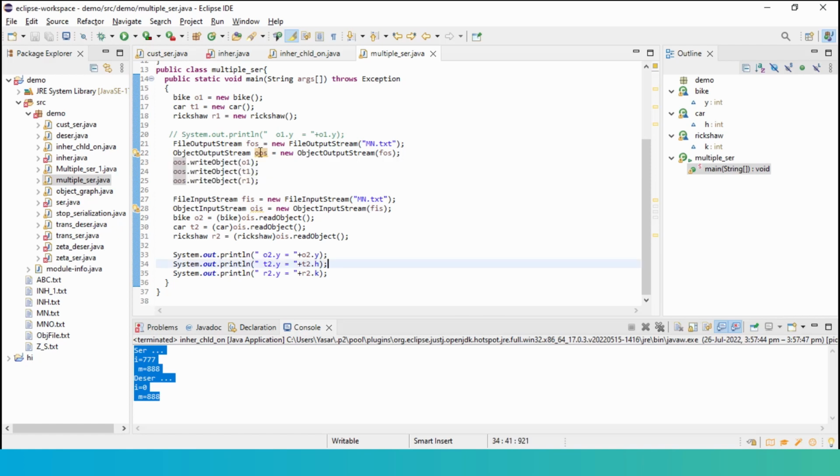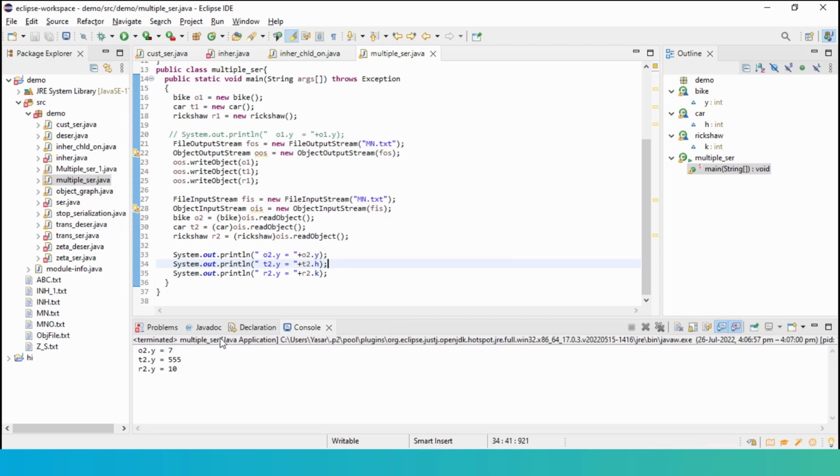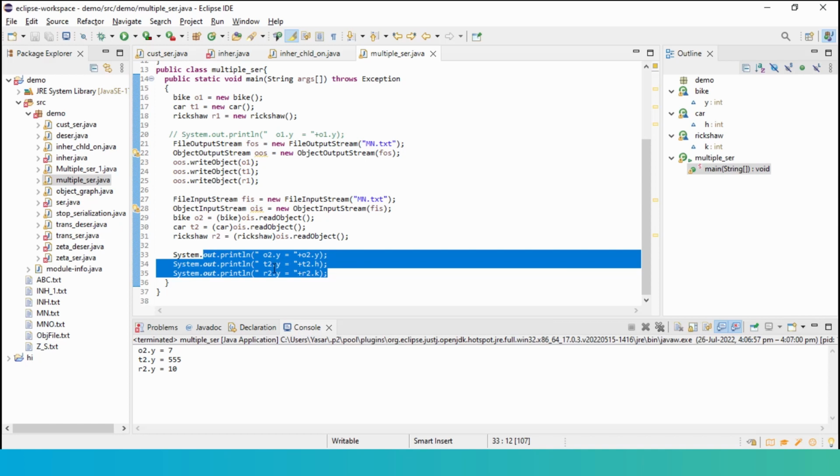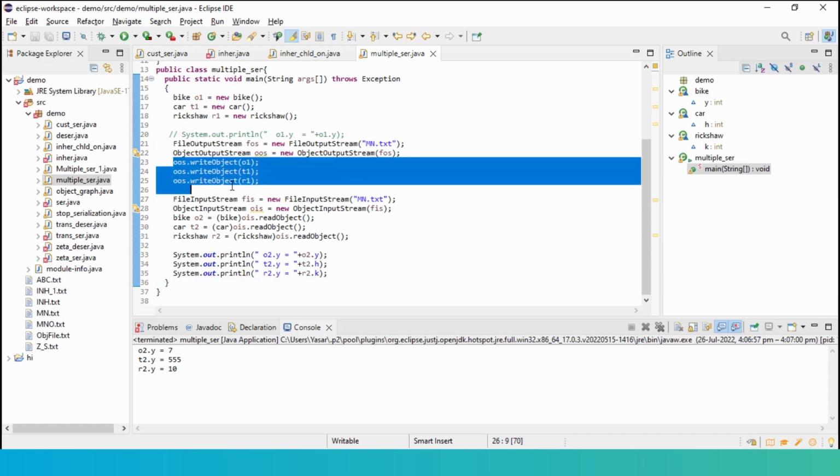I will just execute this and show. Here, see, it is printing these 3 objects. I am not displaying anything here, but the 3 objects are being printed. That means when I take care of the order, I have no problem. The serialization and deserialization will happen properly. But what if I change the order? This is like somebody doing half the job and the next day someone else comes and continues it. Then we have a problem.